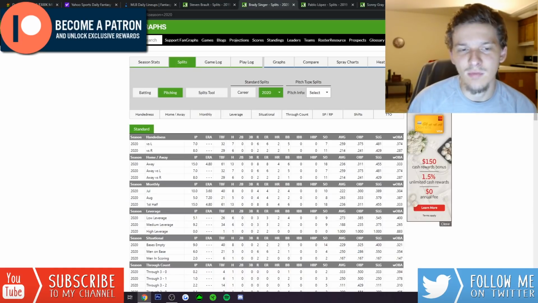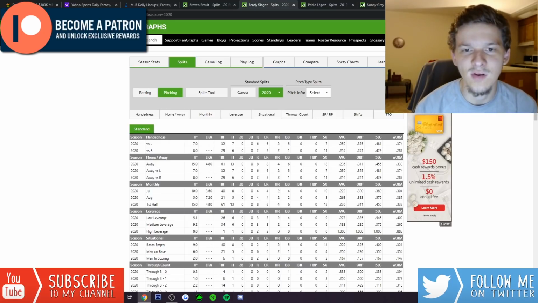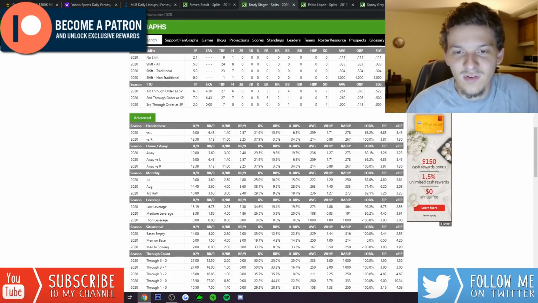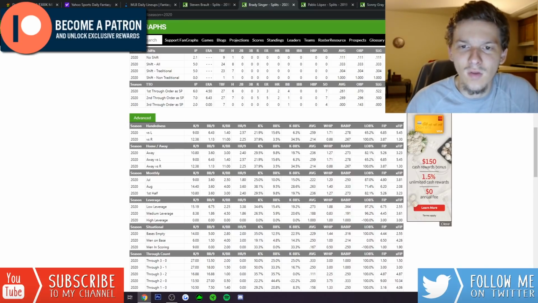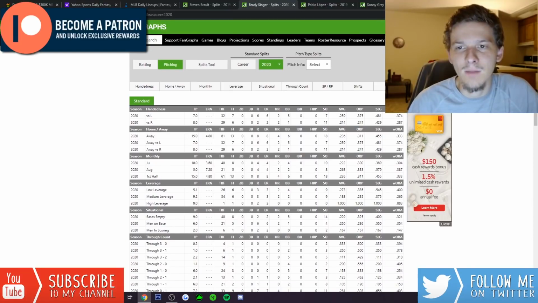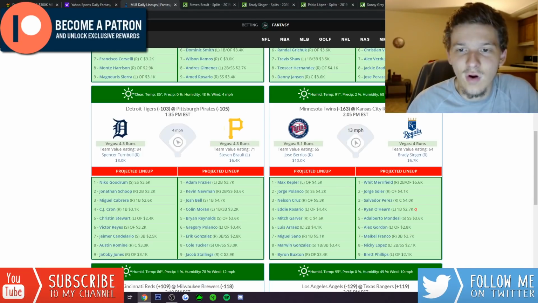We don't have much of a sample size on Brady Singer. He's only faced about 32 lefties this season. But against those 32 lefties, he's given up a .374 wOBA, given up 2.57 home runs per 9, given up a ton of bombs, and only a 21% K rate against lefties. Really like this spot for some of these left-handed bats from the Twins. I think you can also target the righties, though. Guys like Nelson Cruz, Mitch Garver, I would not shy away from. Miguel Sano. I think the Twins are one of the best stacks today.